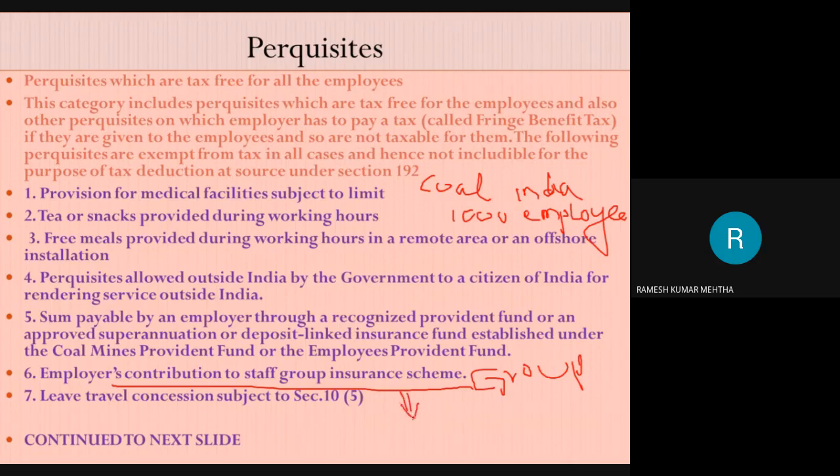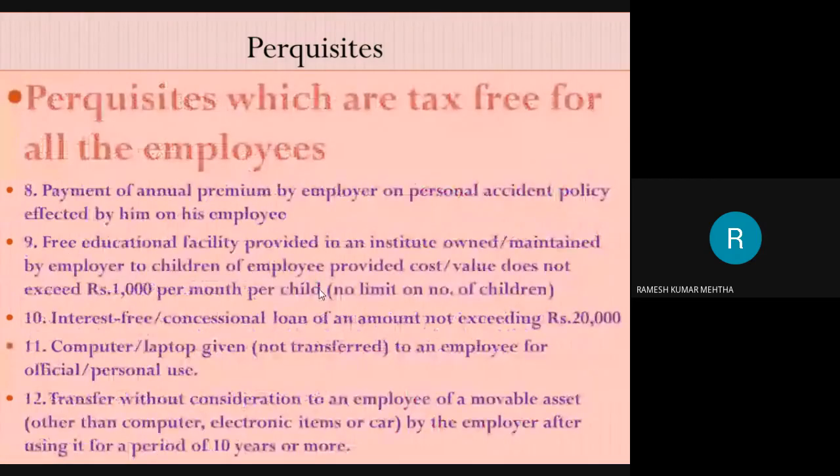The premium of this group insurance, employees group or staff group insurance scheme, is paid by the employer. So if, as an employee, I am getting any problem or if there is a mishap or an accident, then from this scheme I will be provided with some amount. So this is the perquisite provided by the employer to the employee by the nature of the work.